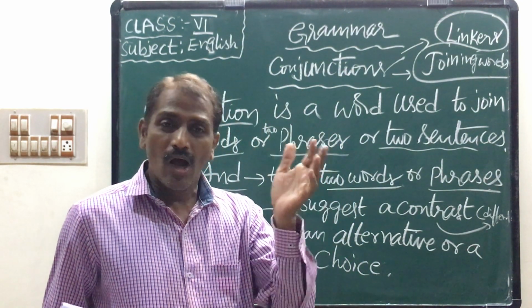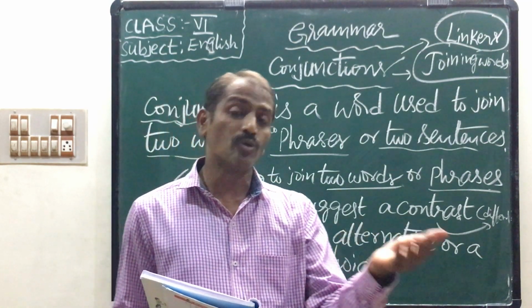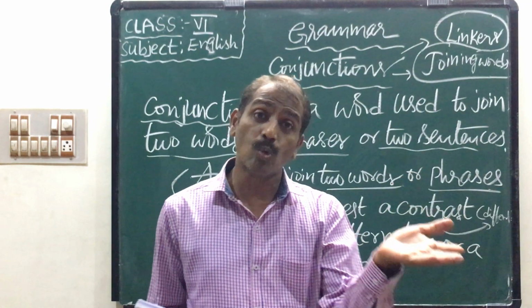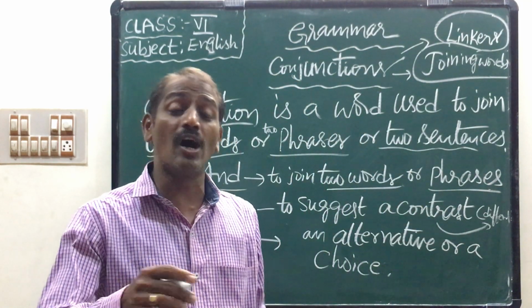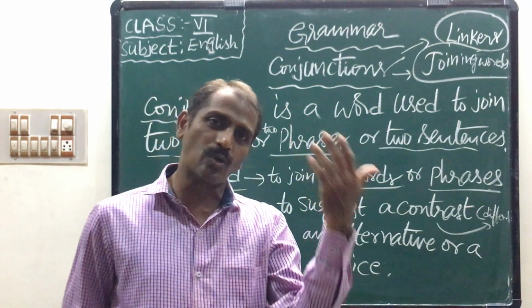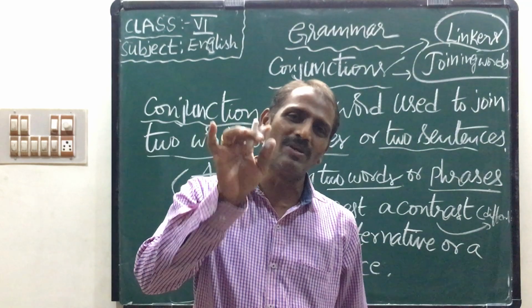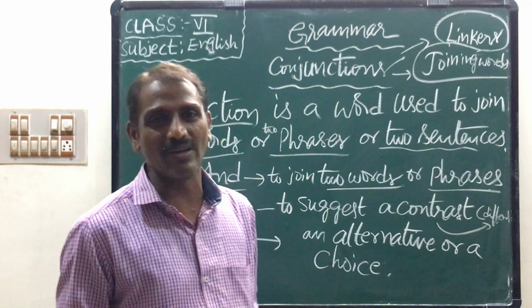So what are they doing in the sentence? They help to join two or more words, two or more clauses, or two or more phrases. A conjunction is a bridge. You know the Krishna river.